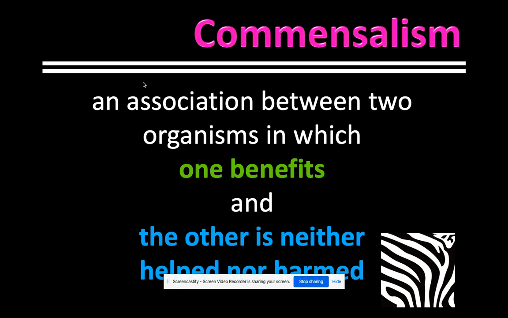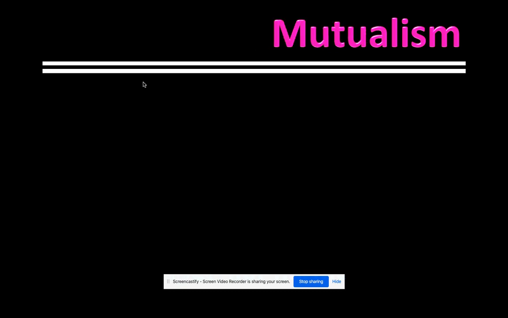Commensalism is when two organisms are having a relationship in a habitat. One organism benefits and gets something from it. The other organism gets nothing. It's not being helped and it's not being harmed. It'll make more sense with examples at the end of this PowerPoint, but I'm just going to go through the definitions first.